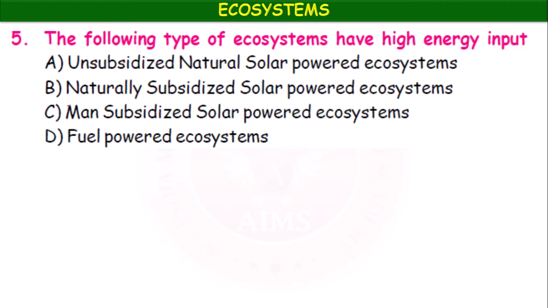Option C, man subsidized solar powered ecosystems. Option D, fuel powered ecosystems. So actually the ecosystems with high energy input are fuel powered ecosystems.